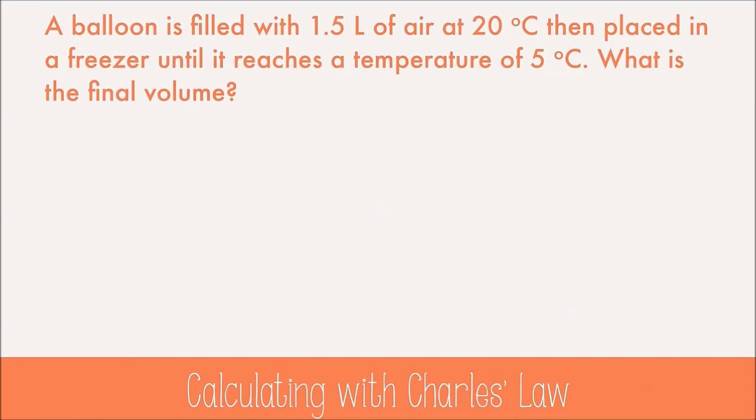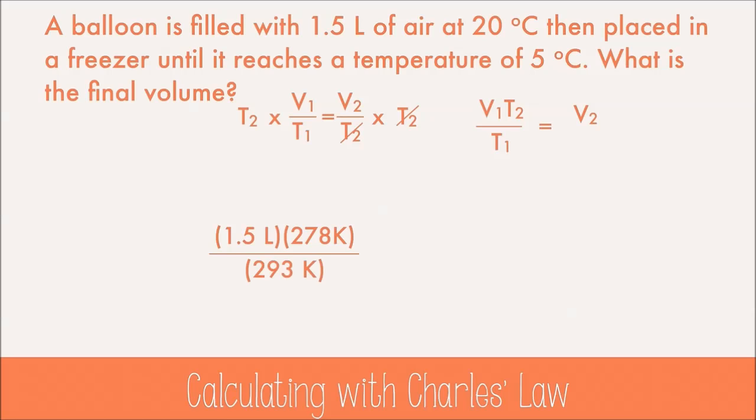Let's try a problem. A balloon is filled with 1.5 liters of air at 20 degrees Celsius, then placed in a freezer until it reaches a temperature of 5 degrees Celsius. What's the final volume? Well, let's rearrange Charles's law to find V2 by getting rid of T2. We plug in our data, after we convert to Kelvin, of course, and you get 1.4 liters, which makes sense because volume and temperature are directly related.